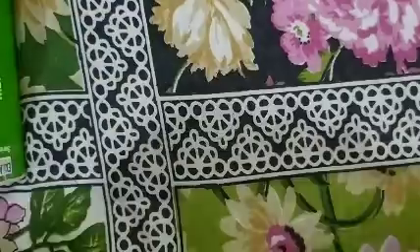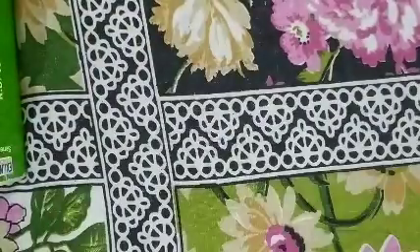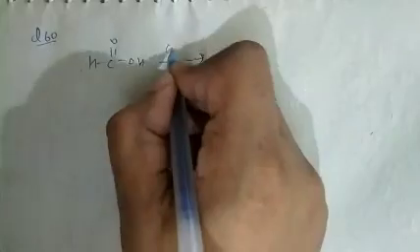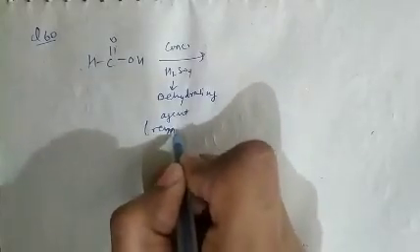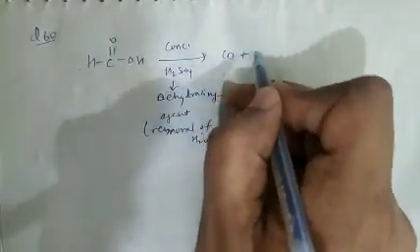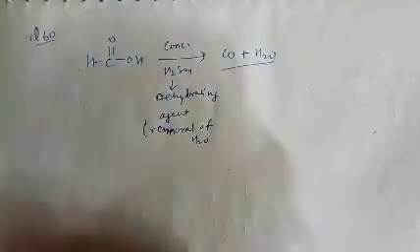See question number 60. In question number 60, what is given there? Question number 60 is basically the reaction of methanoic acid with concentrated H2SO4. As concentrated H2SO4 is a dehydrating agent, dehydrating agent means removal of water. So water is removed and carbon monoxide will be formed. So these are the products. So question number 60, option B is correct.